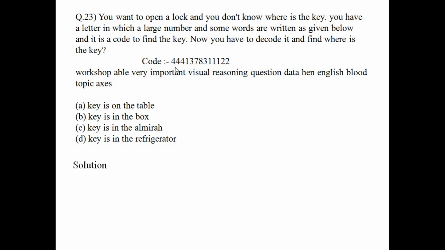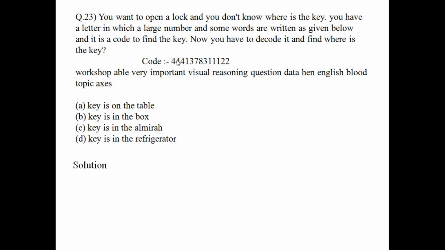You have to just check that the number of words, 1, 2, 3, 4, 5, 6, 7, 8, 9, 10, 11, 12, 13, is equal to the number of numbers here, 1, 2, 3, 4, 5, 6, 7, 8, 9, 10, 11, 12, 13. That means each number has something to do with each word.